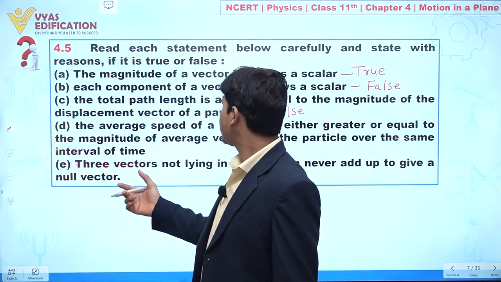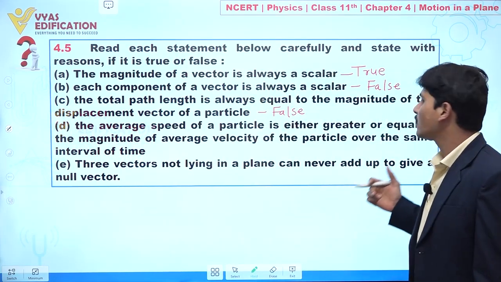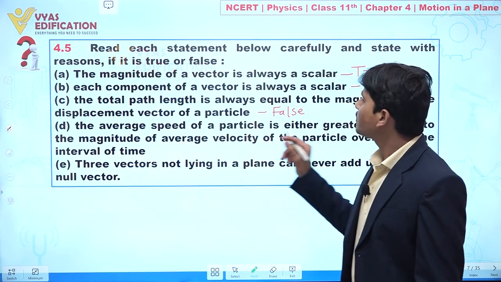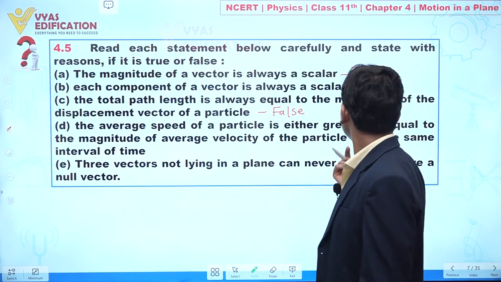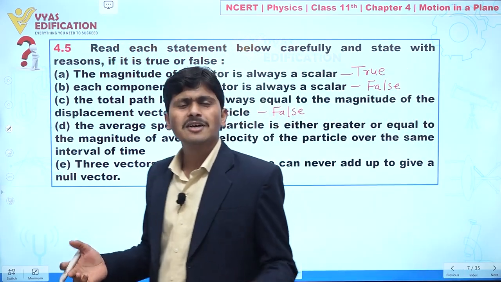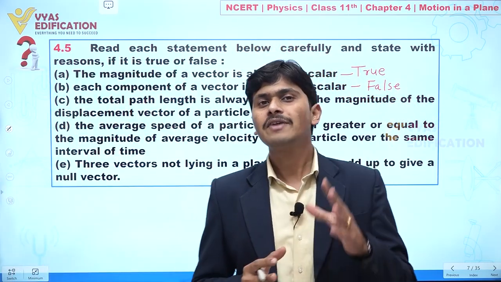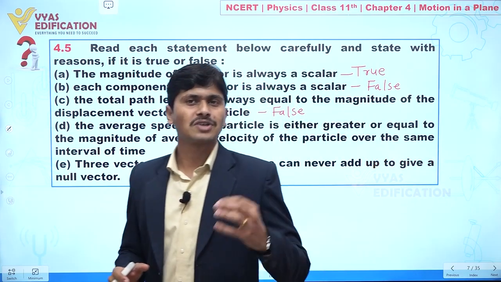Now if we talk about part number D, the average speed of a particle is either greater than or equal to the magnitude of the average velocity of a particle over the same interval of time. Clear? Now listen carefully. Correct? Because we know average speed is related to total distance and average velocity is related to total displacement.